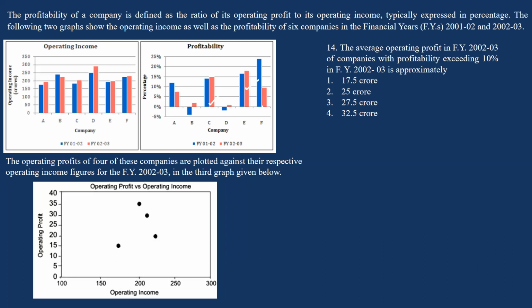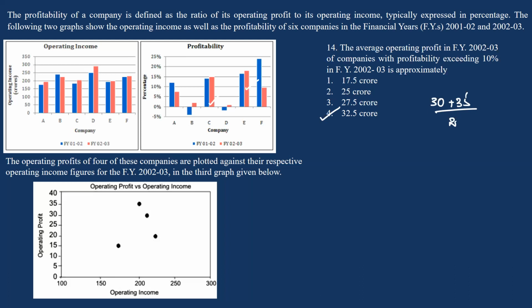So what was asked? Average operating profit, isn't it? So we have found that company C's operating profit was 30 and company F's was 35. So 30 plus 35, 65, 65 by 2. So 32.5 crores should be the answer.